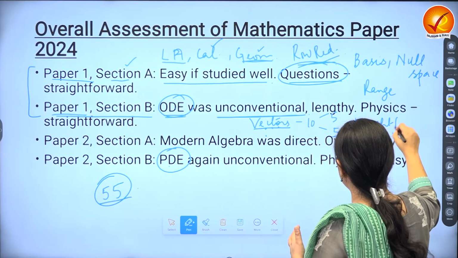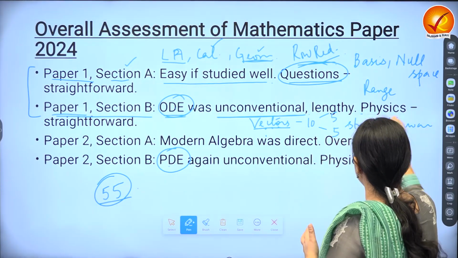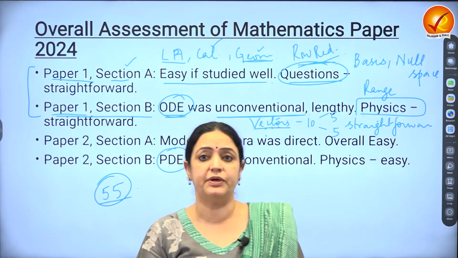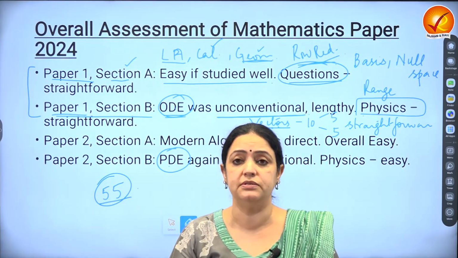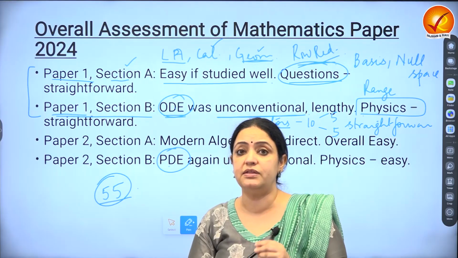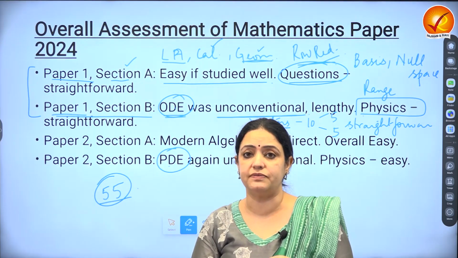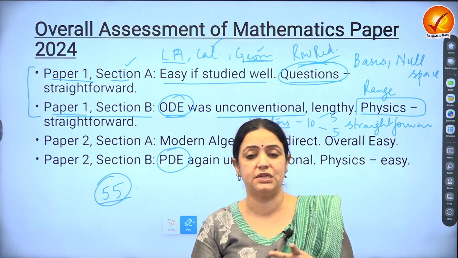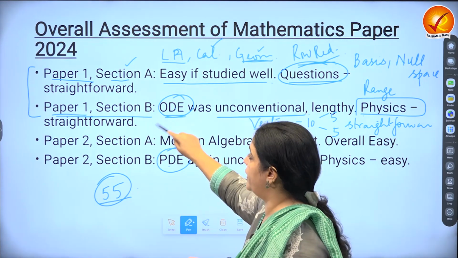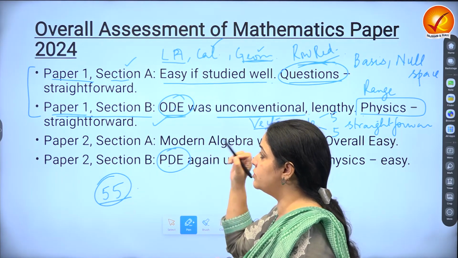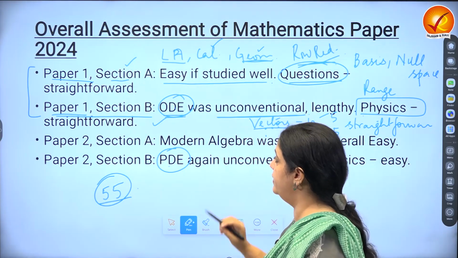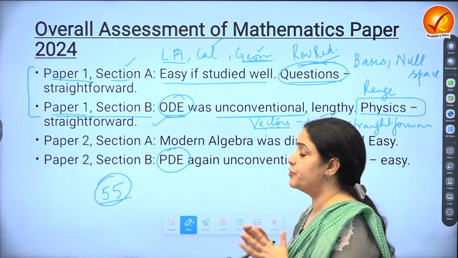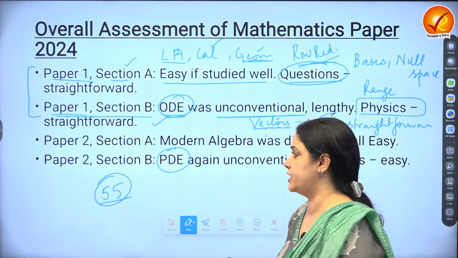One important observation is that the physics topics, which are usually considered to be on the tougher side by the students of mathematics optional, were actually very straightforward, comparatively. There was no new twist to the questions. Questions were pretty straightforward and it was quite doable. So overall, out of the entire syllabus for paper 1, except for ODE, the paper was pretty easy, provided you have had the right approach to study it.